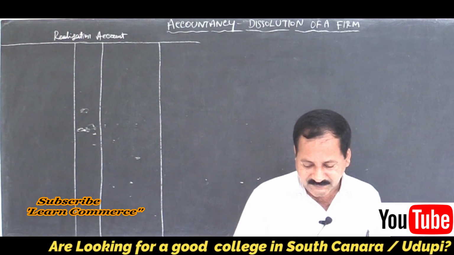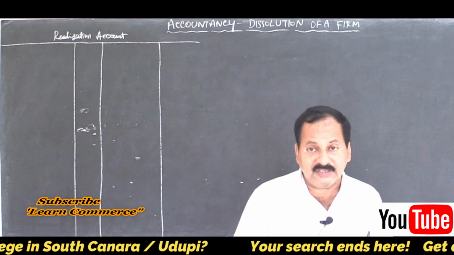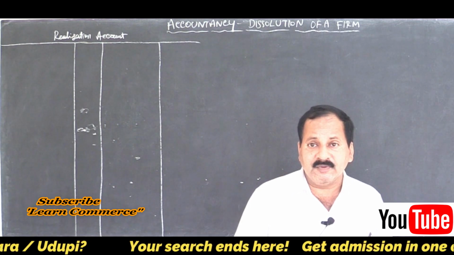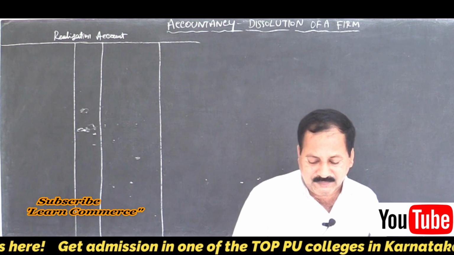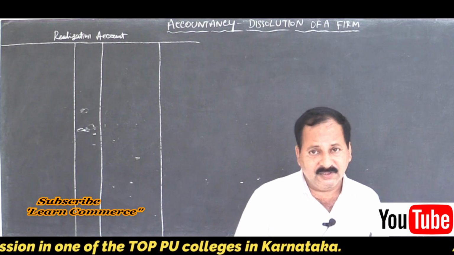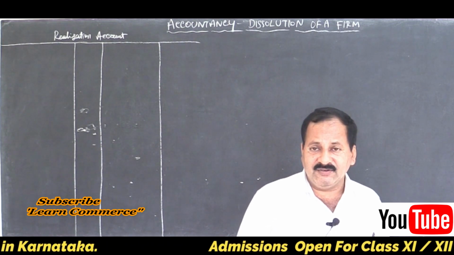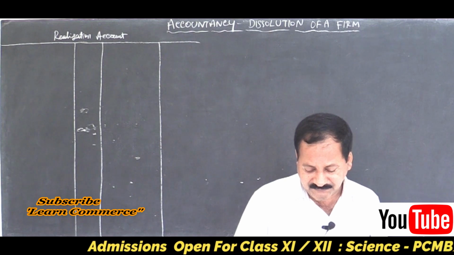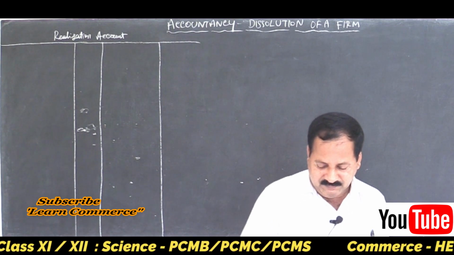Then cash. It is itself the most liquid asset and cannot be sold in the market, so don't transfer it. Debtors, stock, furniture, machinery, buildings are all assets, current and fixed, transfer them to realization account. On the above date, they decided to dissolve the firm.